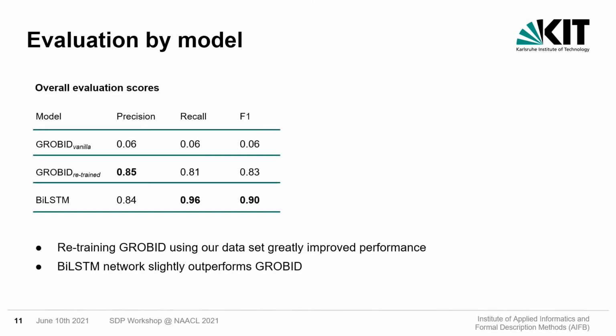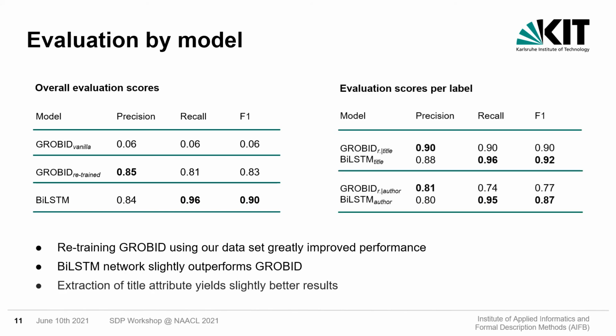Now, after training these different models, we come to the evaluation. The scores of the individual models indicate that, as you can see here, the retrained Grobit model and the neural network clearly outperform the vanilla version of Grobit. The off-the-shelf version of Grobit achieves low scores on the publications at hand. Moreover, our custom BI LSTM achieves slightly better results than the retrained Grobit instance. When observing the performance per label, one can see that the extraction of titles yields better precision, recall, and F1 scores than the author extraction.